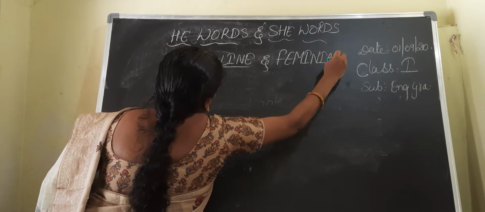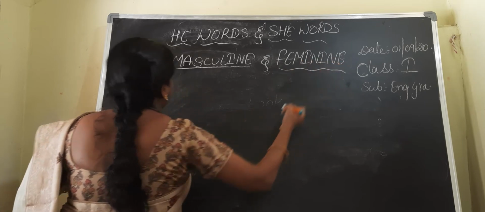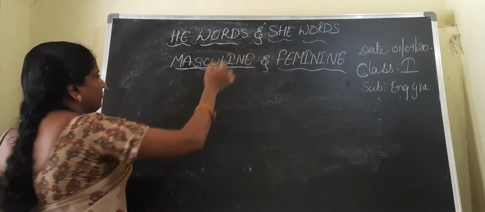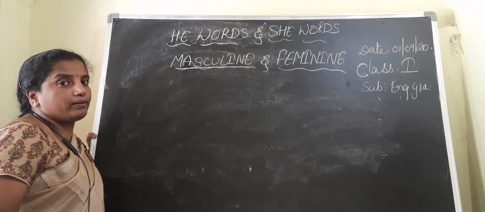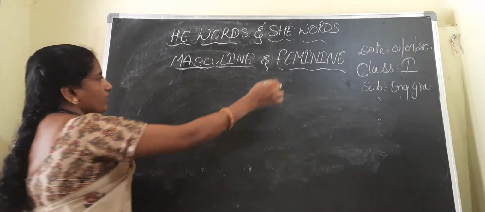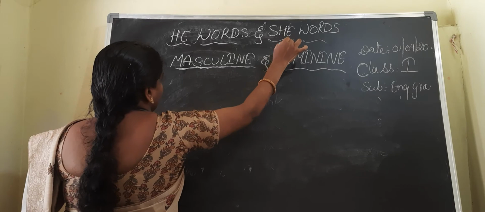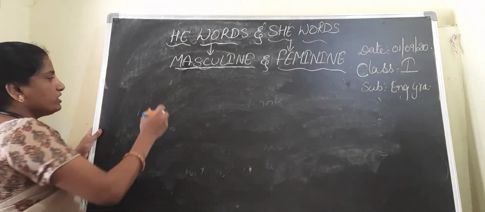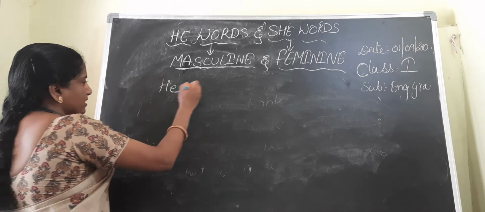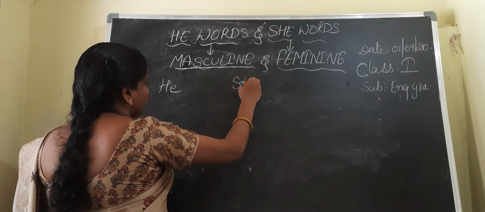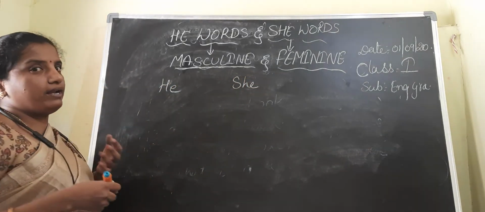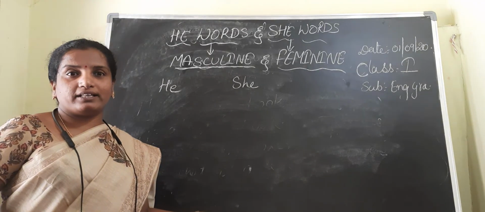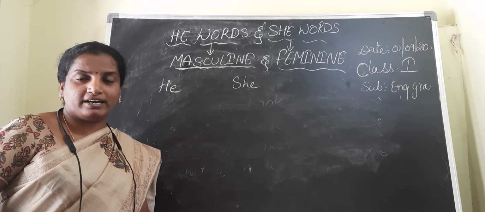Masculine and feminine. These are the nouns which we are going to learn today. Masculine means male, he words. Feminine means she words. Okay, masculine and feminine, he, she. Now I'll write some he words and some she words. He means boys, she means girls: boy, girl, brother, sister, father, mother, husband, wife.